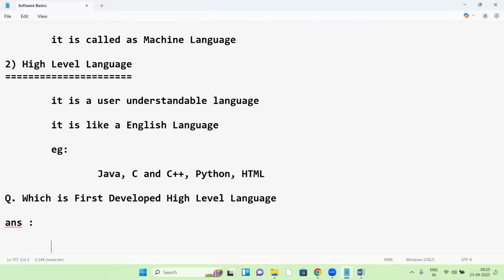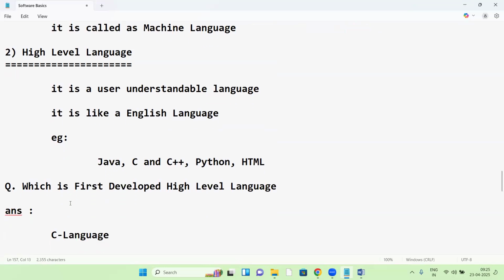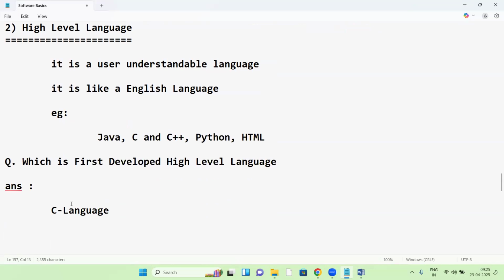Yes, good, Harish. C language. C language is the first developed high-level language. Who is the author of C language? Harish: Dennis Ritchie. Yes, Dennis Ritchie is the author of C language, the first developed high-level language, in the year 1972.